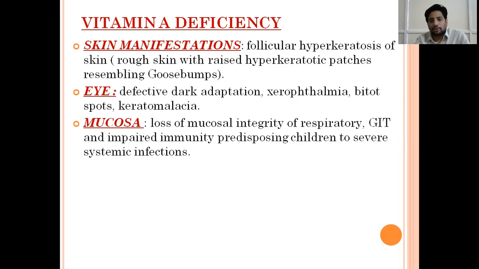The next manifestation is mucosal. I told you that vitamin A is important for mucosal integrity of the respiratory system and gastrointestinal system, and it helps in immunity also, the local immunity. So when this mucosa is impaired, there is a severe chance of systemic infections. The mucosa is breached, the infection can easily enter the body and cause severe systemic infections.